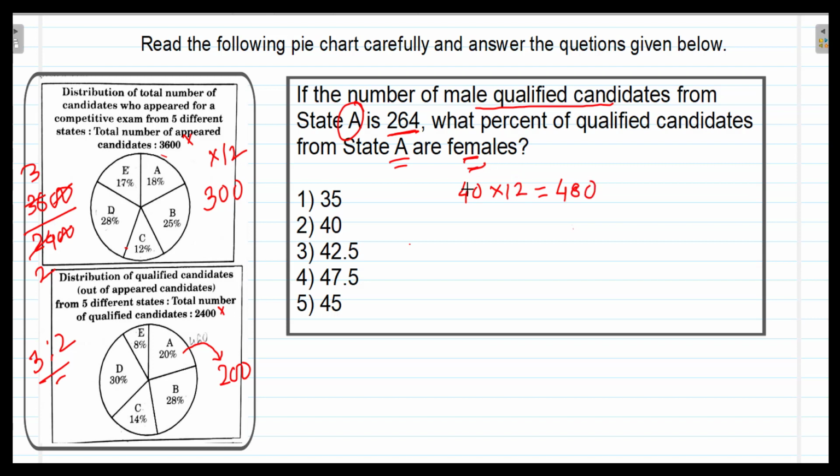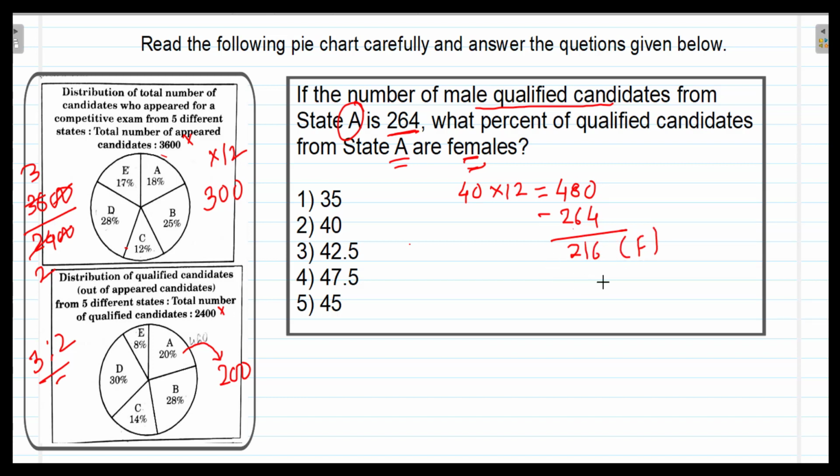12 4s are 48. Out of that, the male candidates are 264. Subtracting 264 from this, we get 216, and these are the female candidates.